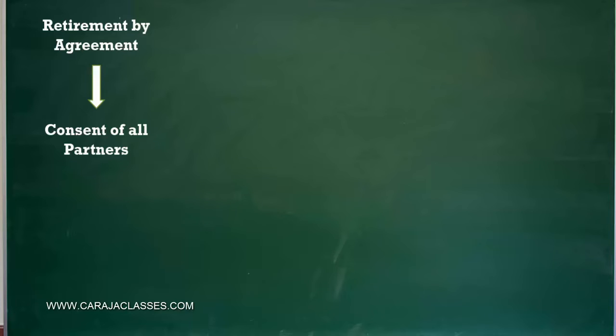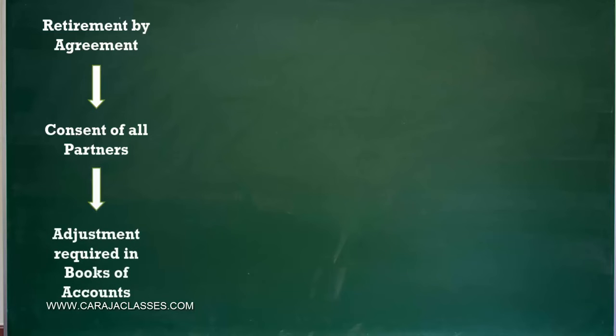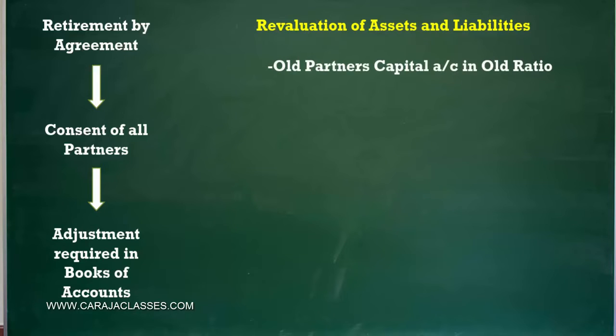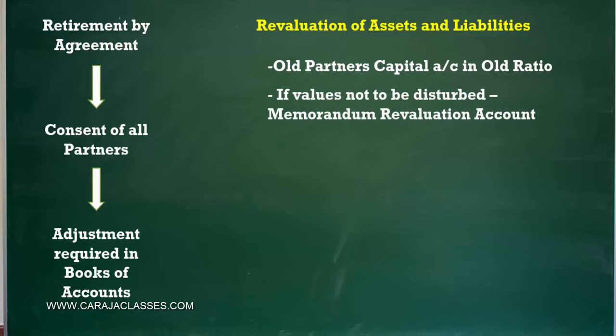So when retirement takes place, the retiring partner has to be paid off, so various adjustments have to be made in the books of accounts. The first one is revaluation of assets and liabilities to know what is the net asset of the firm. When you do the revaluation, you get to know the profit or loss on revaluation, and this should be transferred to all old partners in the old profit sharing ratio. And if the remaining partners decide not to alter the book value of the assets or liabilities, then this profit or loss on revaluation should be routed through what is known as the memorandum revaluation account. So this is one set of adjustments that is required at the time of retirement.